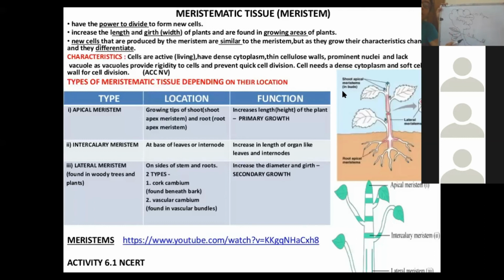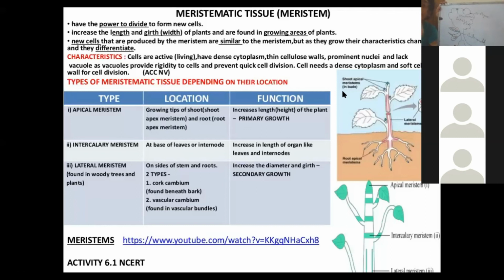So where can you locate the intercalary meristem? At the base of the leaves or internodes. You can note their presence here at the base of the nodes, right? You can see from this diagram, which is there on your screen, you can locate them. What is their function? Their function is to increase the length of the organ, like leaves and internodes.